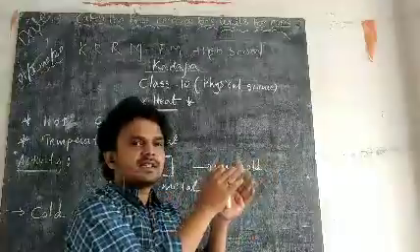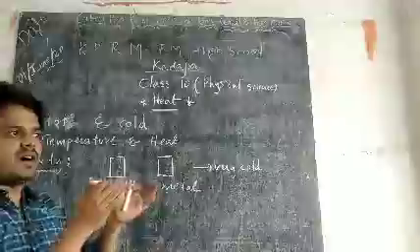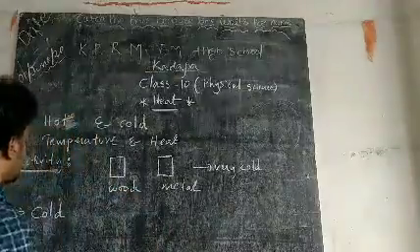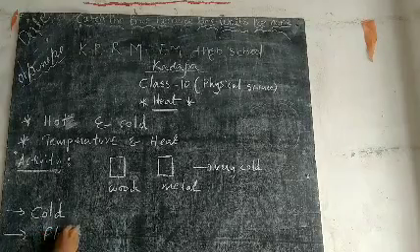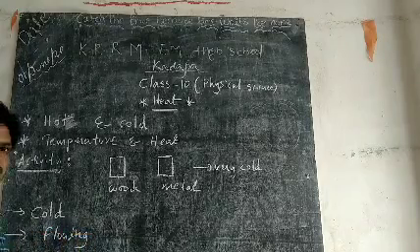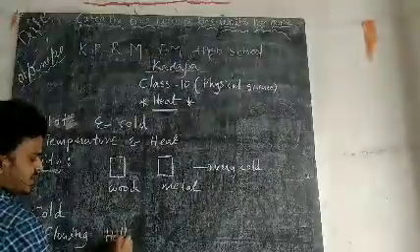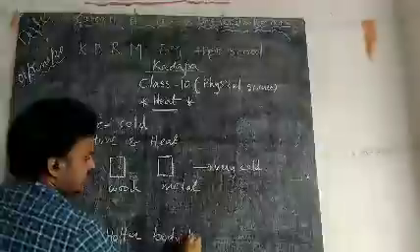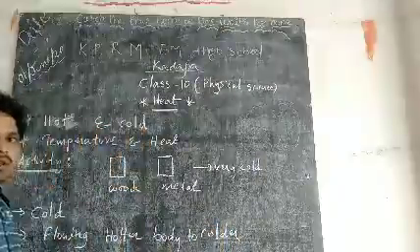So heat is flowing from the hotter body to the colder body. Simply you can say that heat is flowing. Heat is movable. From where to where? Heat is moving from the hotter body to the colder body.